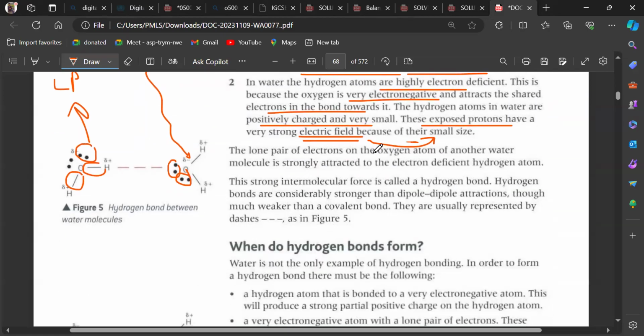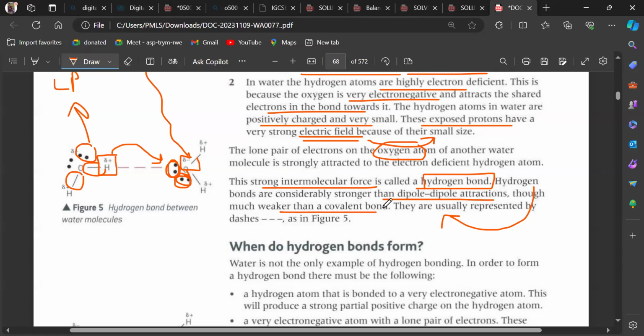तो अभी लोन पेयर ऑफ इलेक्ट्रॉन क्या करता है ऑक्सीजन में ऑफ अनदर वाटर ये मॉलिक्यूल स्ट्रांगली अट्रैक्ट हो जाता है ये जो पॉजिटिव हाइड्रोजन है it gets attracted very much to these lone pair of electrons क्योंकि ऑक्सीजन के ऊपर नेगेटिव चार्ज है. This strong intermolecular force is basically called the hydrogen bond, and they are even considerably stronger than the dipole-dipole interactions, but weaker than a covalent bond.